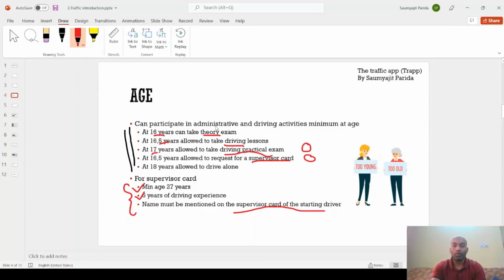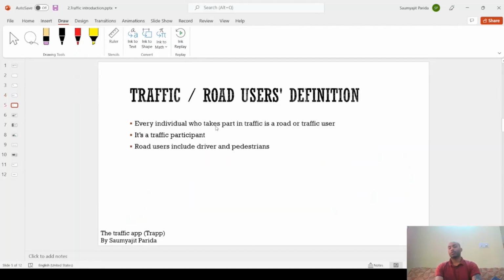Okay, moving forward, coming to the definitions. What does it mean to be a road user? A road user is an individual who takes part in the traffic. It could be a driver or it could be a pedestrian.